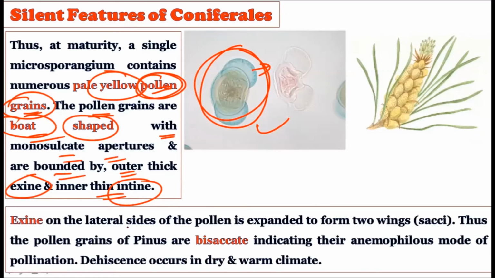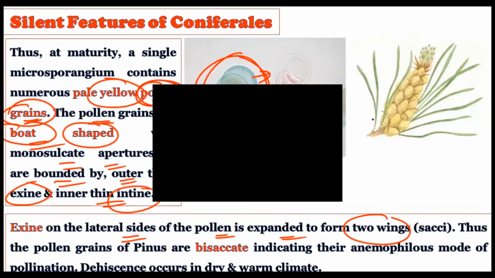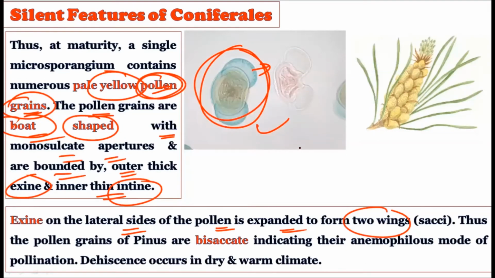Now see, the exine on the lateral side of the pollen grain is expanded to form two wings. That is, two wings are created in this particular exine layer. Consider this a pollen grain: on the outer side we have the exine, and on the inner side we have the intine, and this exine gets modified and expanded to form the two wings.